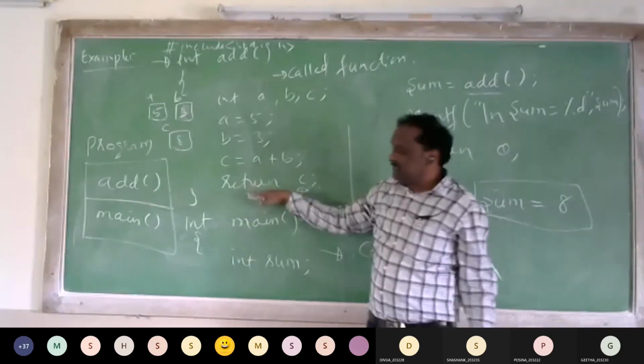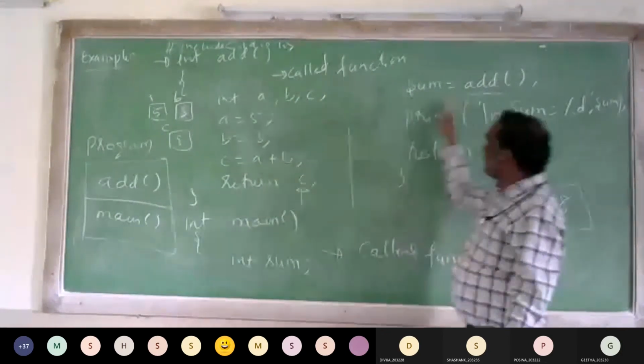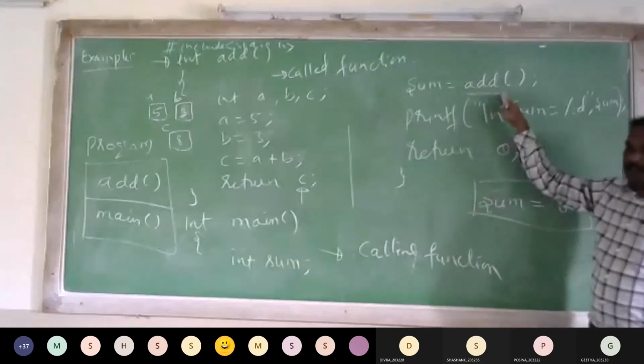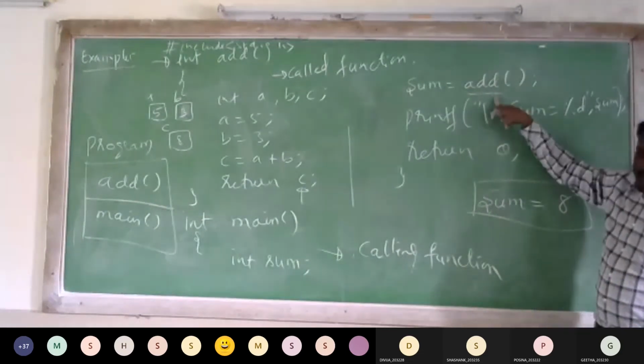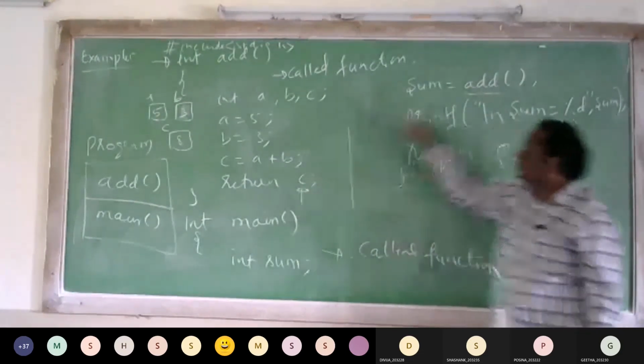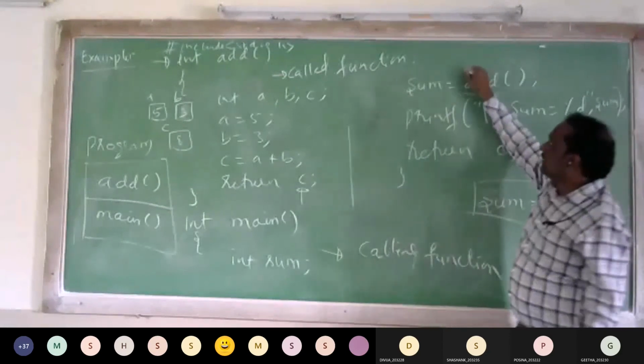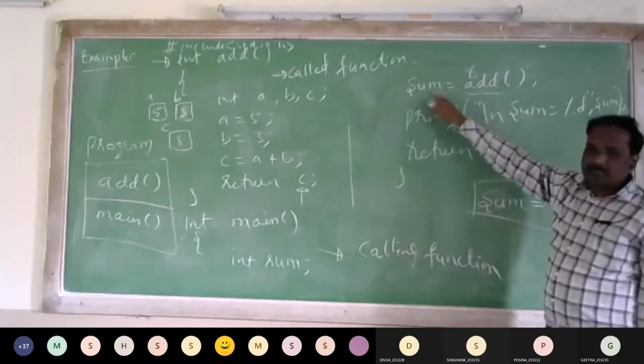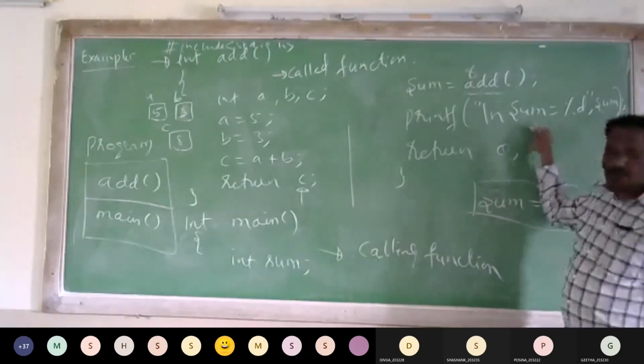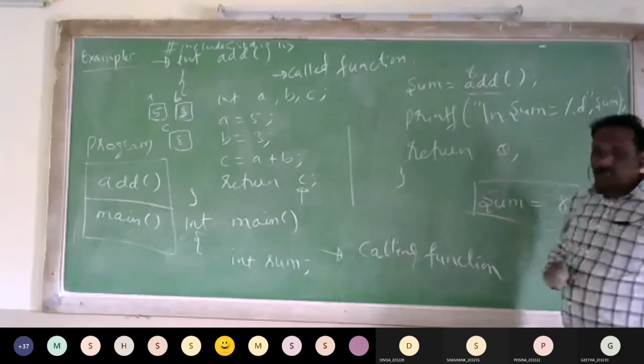After completing the execution of this add function, the control will return back to where we called it. We called it here, so the control will come here. So with return c, the value 8 will come here and is stored in sum. Now we are displaying the value of sum onto the output screen. Sum is equal to 8.